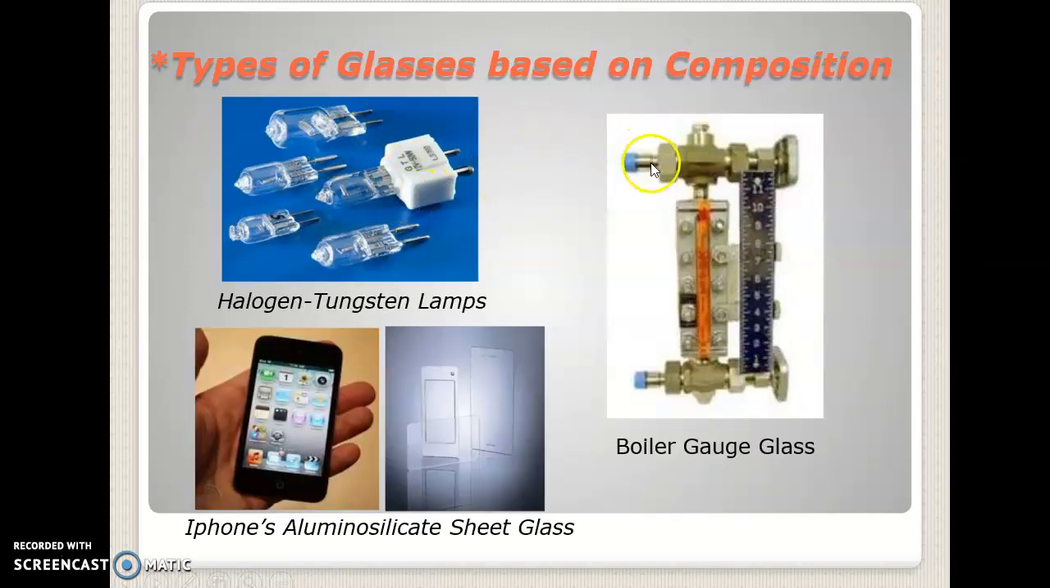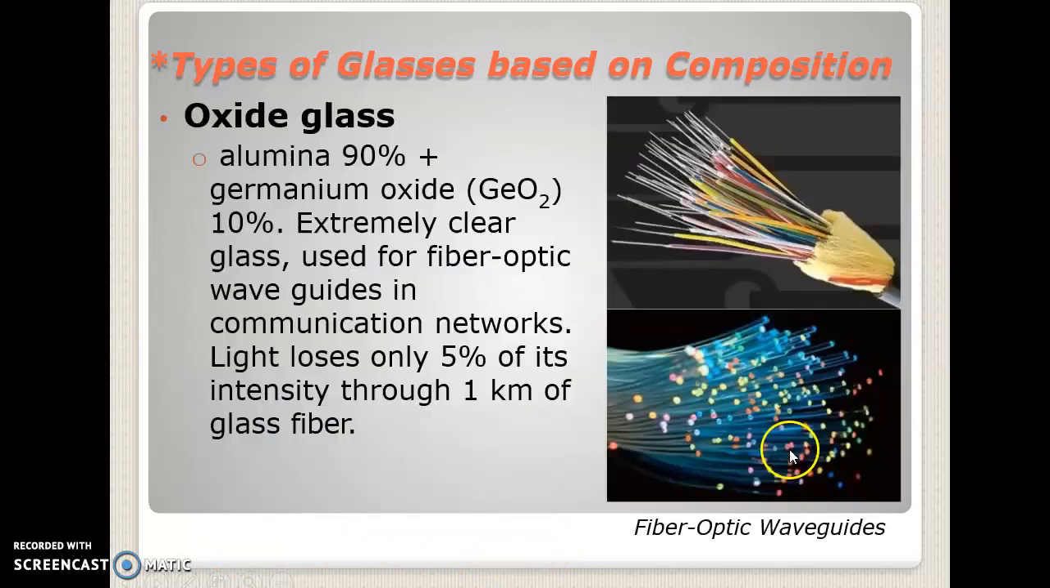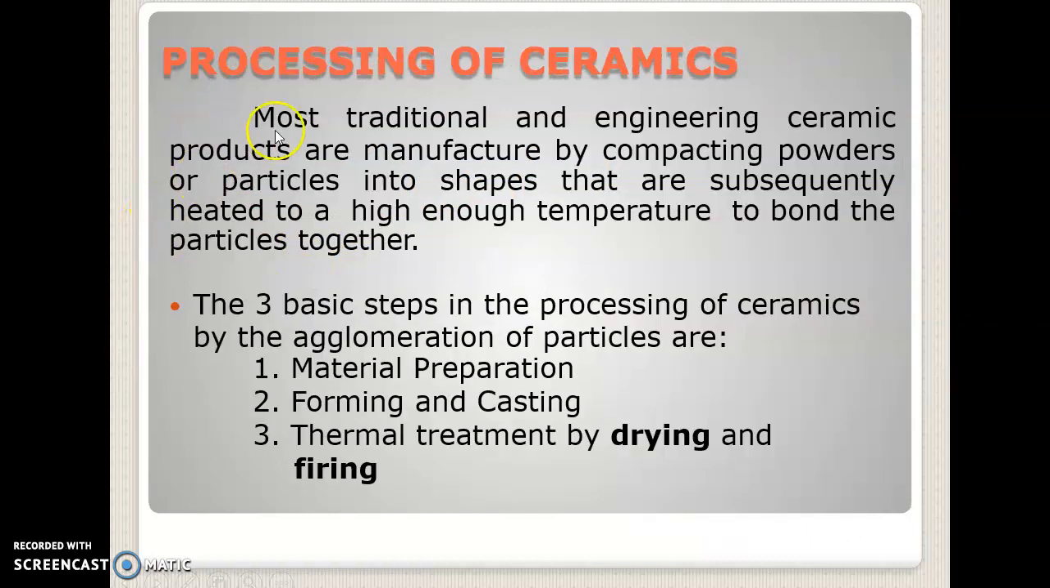Types of glasses based on composition. We have halogen tungsten lamps, iPhones, aluminosilicate sheet glass, boiler gauge glass, and also oxide glass, alumina 90% and germanium oxide 10%. And mostly the processing of ceramics is done in 3 steps: the material preparation, forming and casting, and thermal treatment by drying and firing.